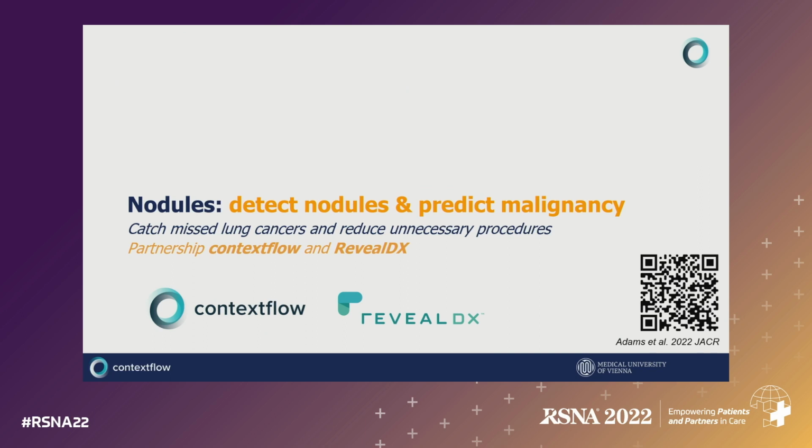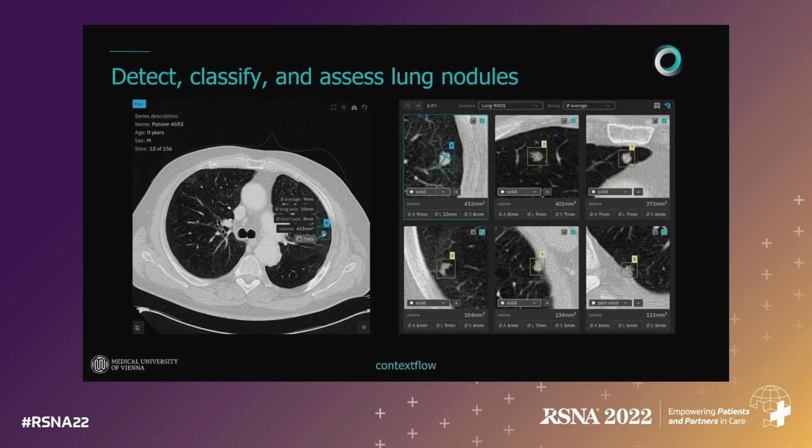So this is for diffuse lung patterns, and I'd like to close by showing you some results out of a partnership, and these results come from RevealDX. contextflow and RevealDX are partnering up to combine lung nodule detection and lung nodule assessment. We do lung nodule detection and classification of lung nodules, essentially to speed up, robustify and make more sensitive the detection of nodules that are relevant in lung cancer screening, but also in finding incidental nodules.